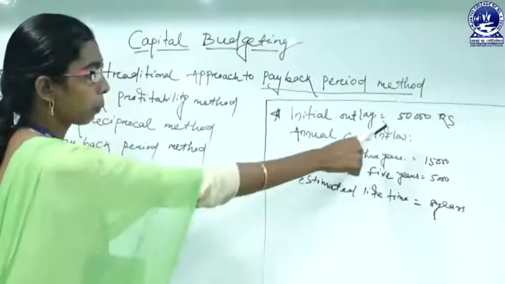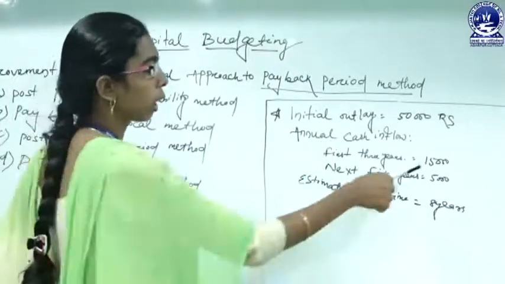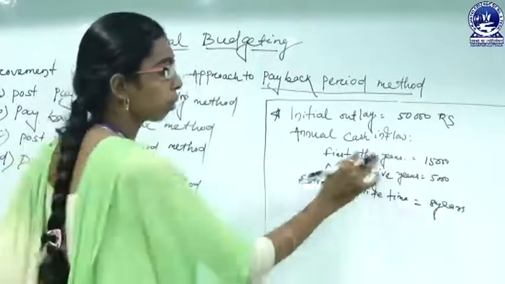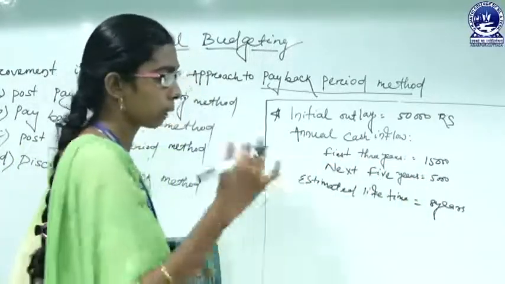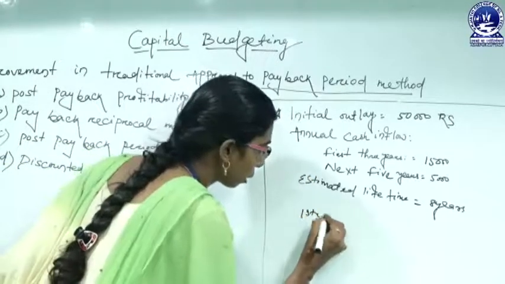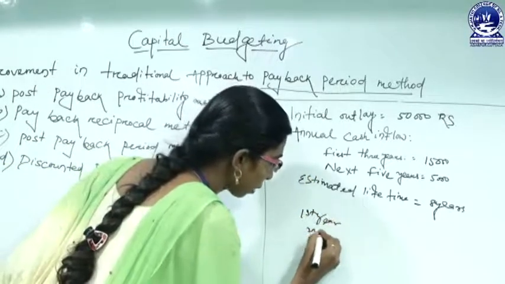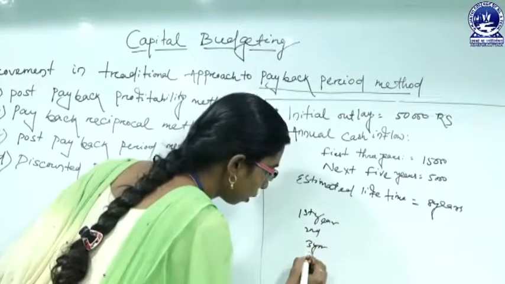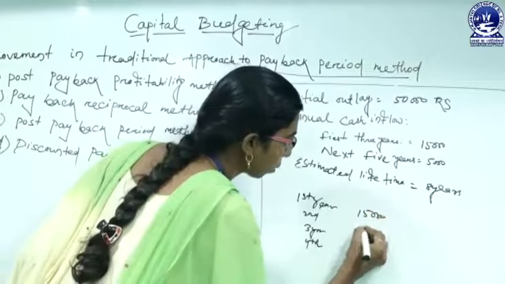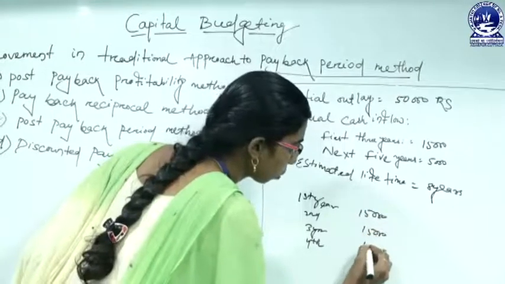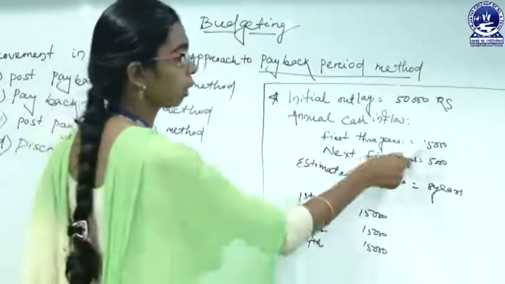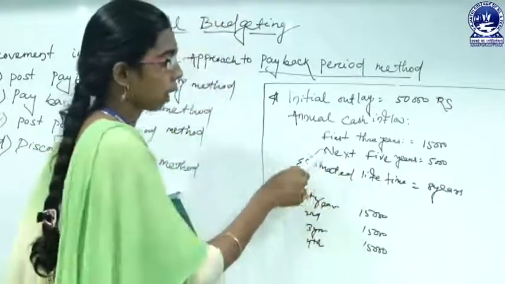We are investing 50,000 and getting 15,000 for the first 3 years and 5,000 for the next 5 years. This is the first year, second, third, fourth, likewise. So we get 15,000, next year also 15,000, and next year also 15,000, 3 years of 15,000 each, and the next 5 years 5,000.